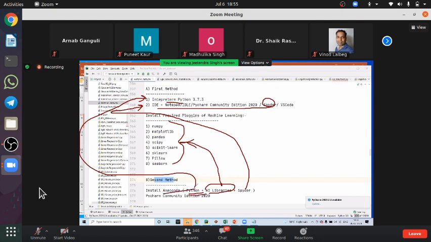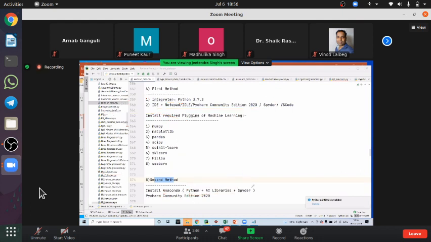It has the Python converter, the translator that is known as the interpreter. It has all the AI libraries. It has all the IDEs. Everything is there. So you need to install Anaconda, and everything will be available.